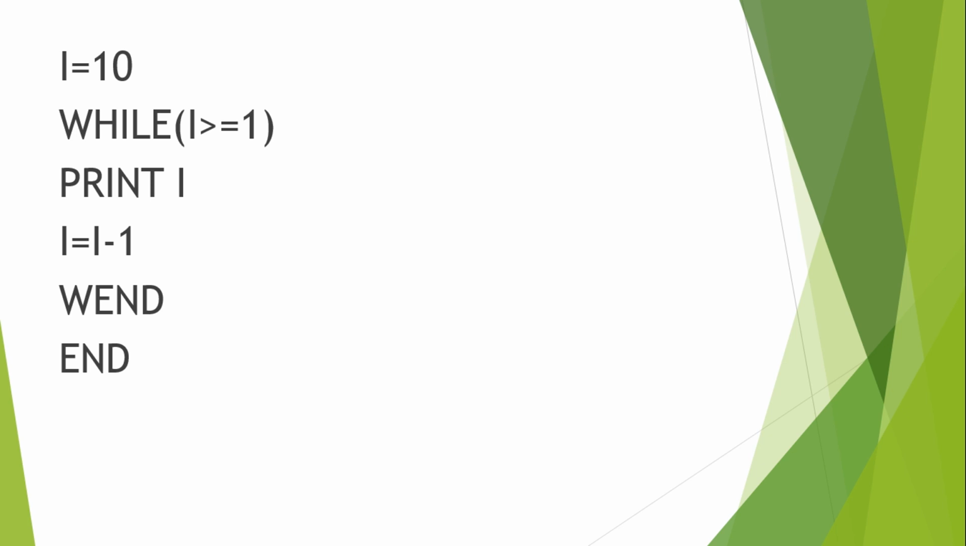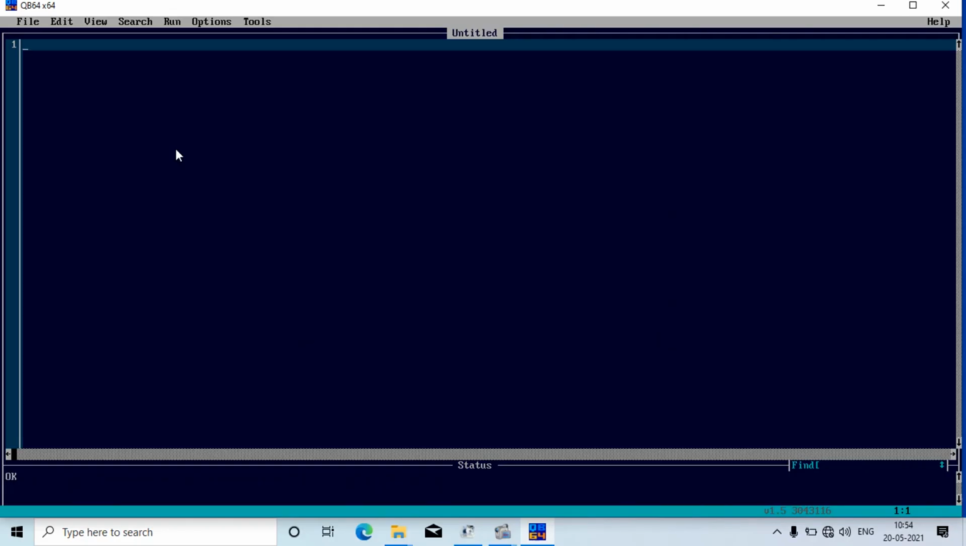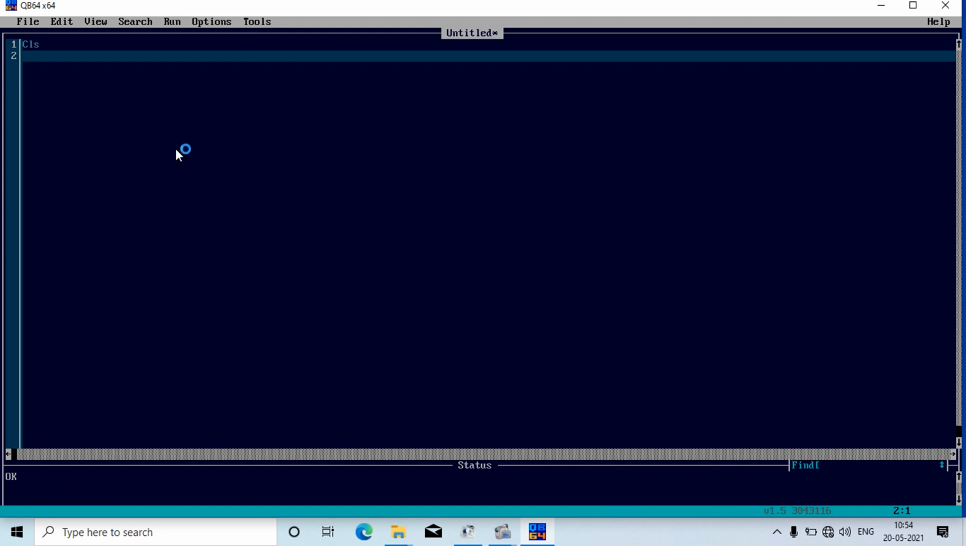Okay, so let us see this while loop concept in the GW Basic or QBasic platform. As you all can see, we are in the QBasic or GW Basic platform. I'm starting the loop in straight order first. In the straight order, I'm going to write a while loop condition here. So let us see. I'm writing CLS at first. I'm zooming the screen a bit. Okay then.